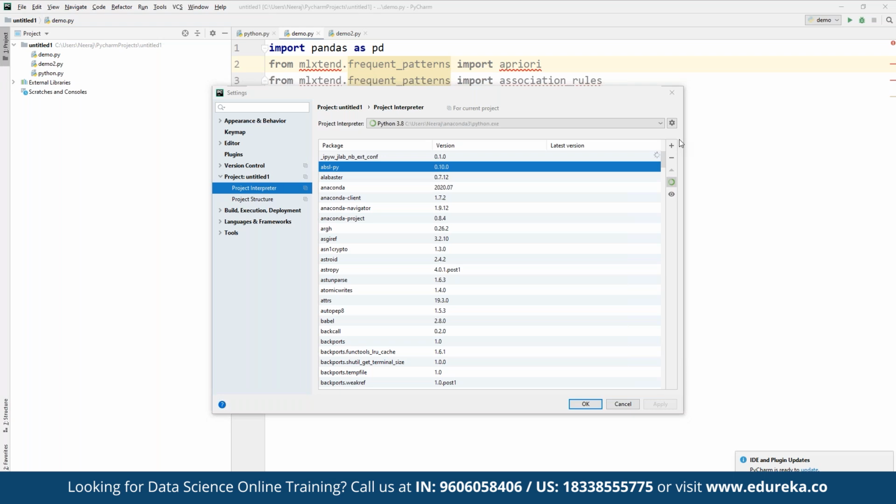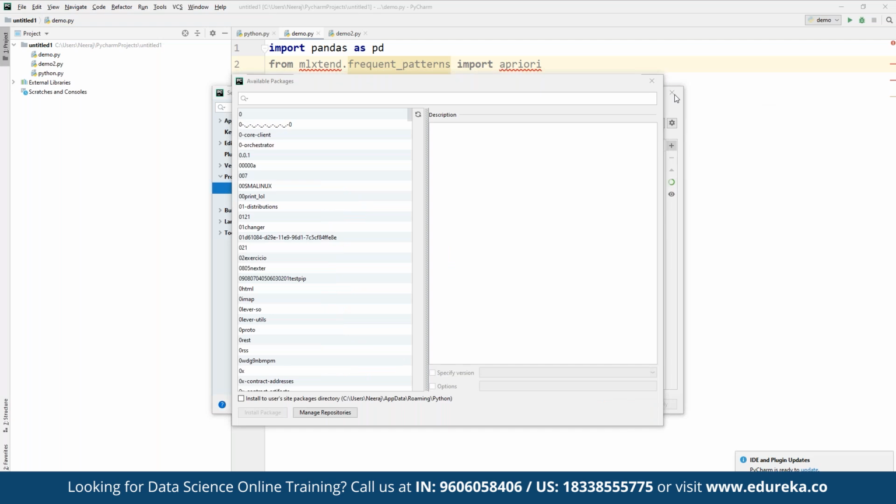For example, suppose we want to install any specific library here, let's say we want to install Apriori. We can see here that we can also import the MLxtend.